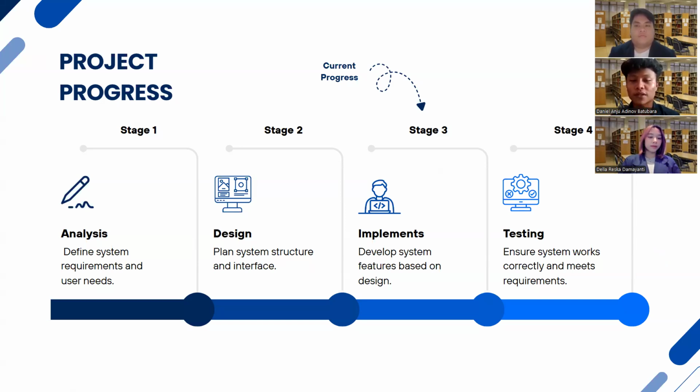Finally, in stage 4, testing, we will ensure that the system works as expected. We will conduct functional testing on all developed features to verify that the functions run correctly according to the requirements. This process helps us identify and fix any errors so the system becomes more reliable and ready for use.